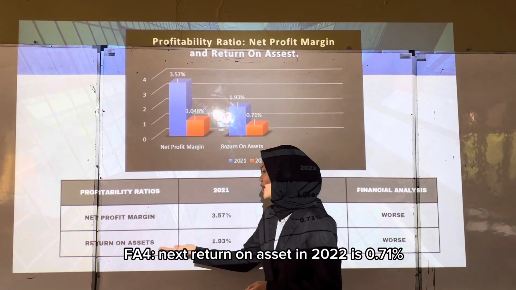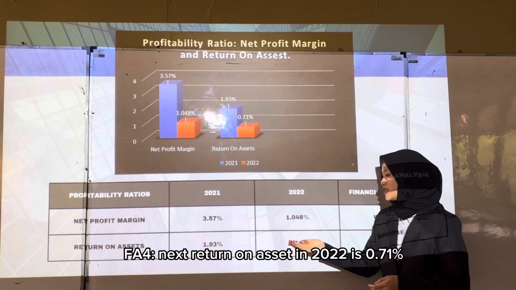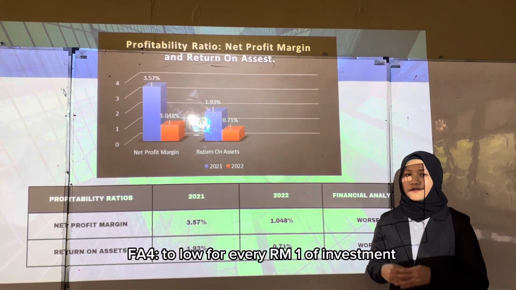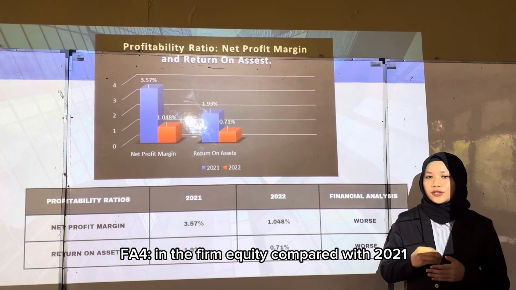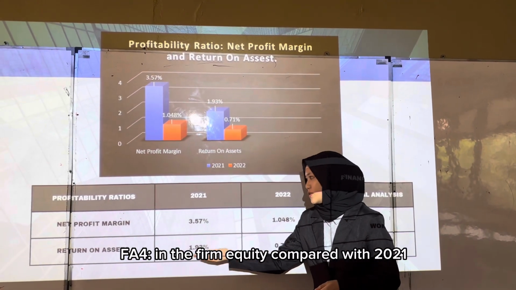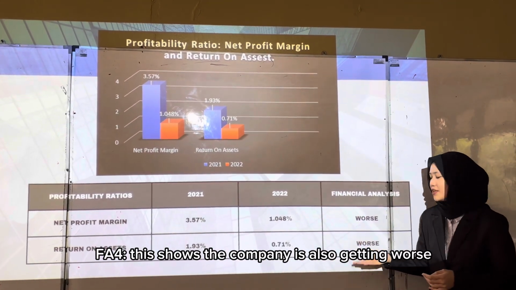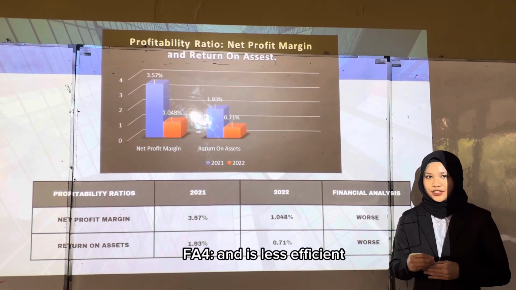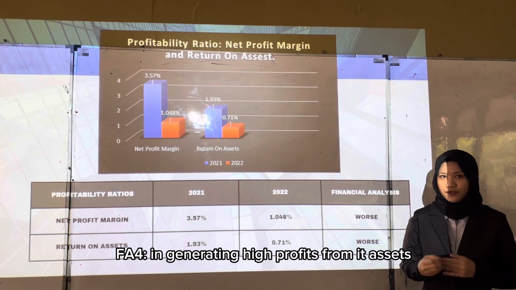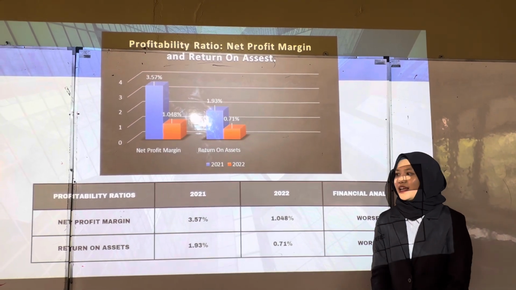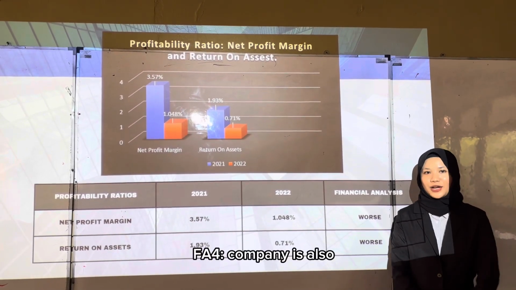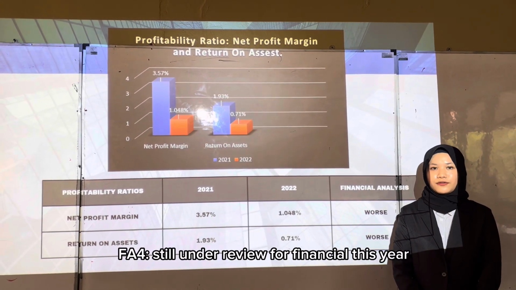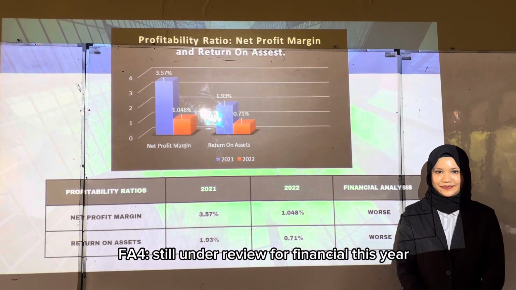Next, return on asset in 2022 is 0.71%, too low for every 1 ringgit of investment in the firm's equity compared with 2021. This shows the company is also getting worse and is less efficient in generating higher profits from its assets. Our company is also still under review for financial this year.